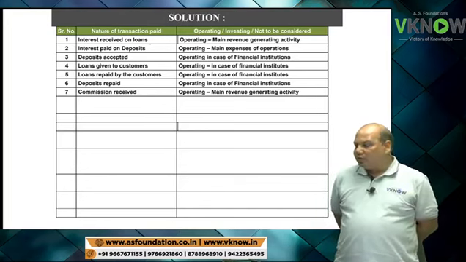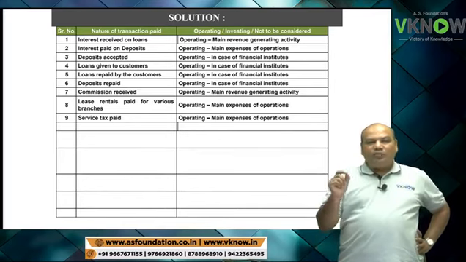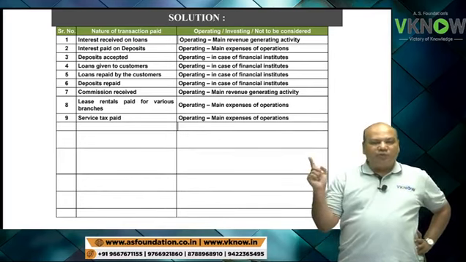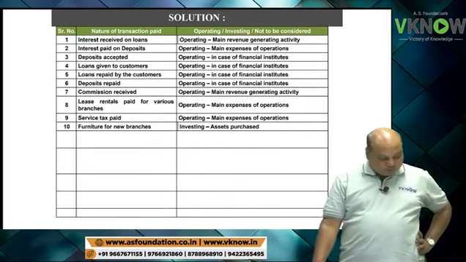Point 8. Lease rental paid for various branches, operating activity. It is one of the major operating expenditures of a bank. Number 9 is service tax paid. Service tax, excise duty, GST paid unless they can be identified with specific item, you treat it as operating activity. Number 10. Furniture purchased for new branch.